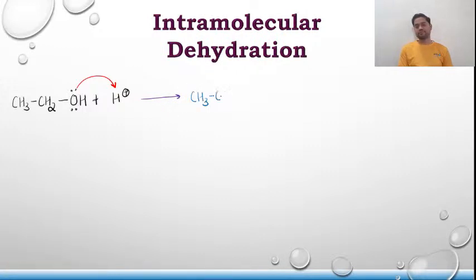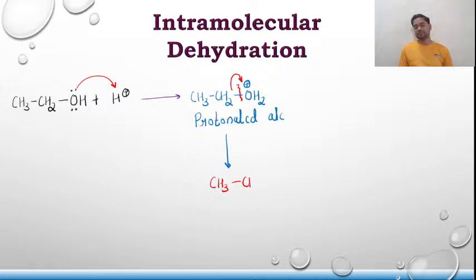CH3CH2OH2 plus. Again, what has been formed? Protonated alcohol. This is the first step. The second step is formation of carbocation. There is a cleavage of this carbon to oxygen bond over here. This bond undergoes heterolytic cleavage where the electron is transferred to the other side, and you will get CH3CH2 plus.